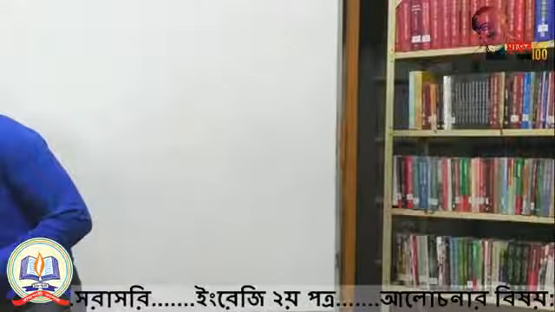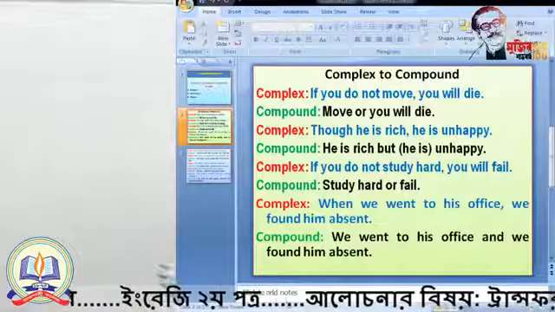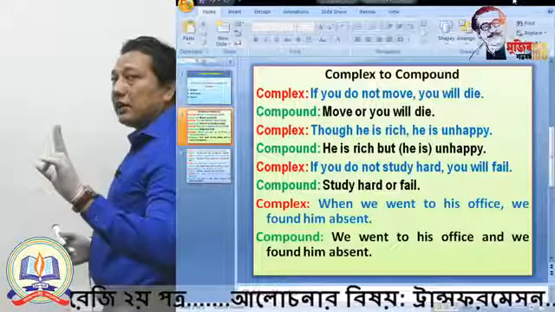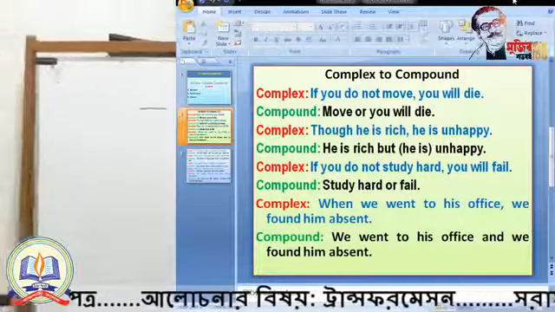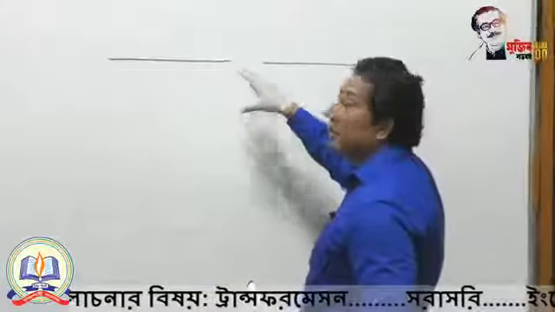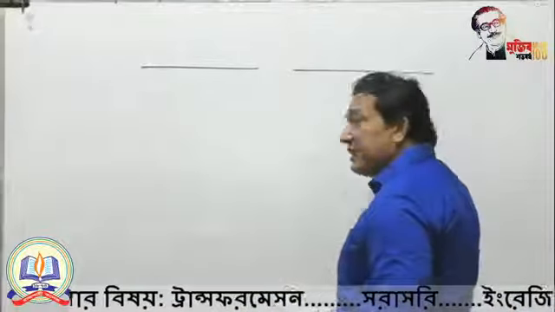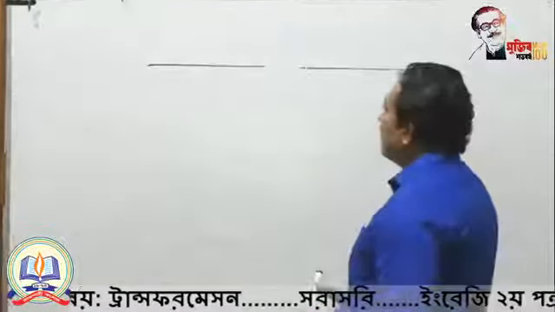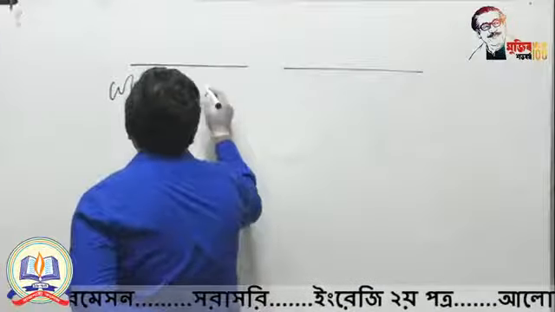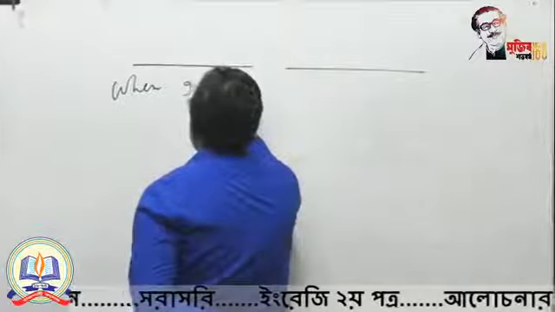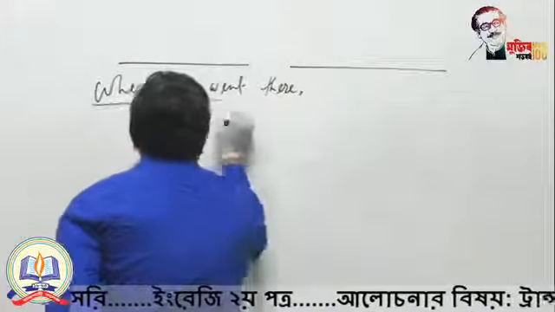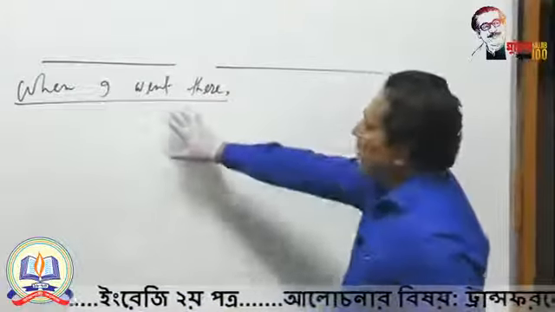Complex to compound, just think. Either complex or compound, you have to ensure at least two parts in a sentence. That means two clauses: one is subordinate and another is principal, for making a complex sentence. If you say, "When I went there," just think, this is a subordinate part.